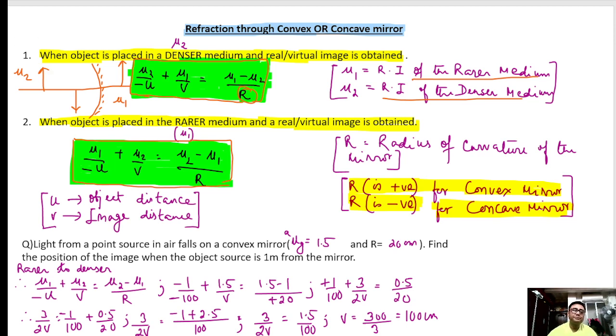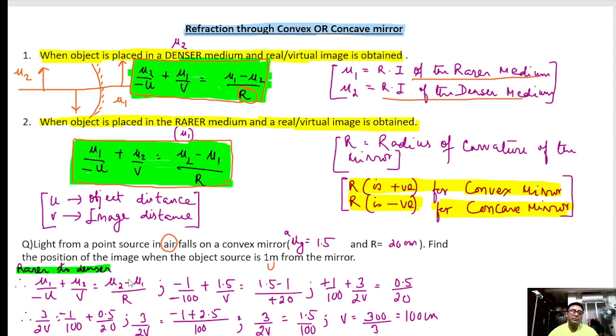So let's see a sum. Light from a point source in air, so the point source is in the rarer medium, falls on a convex mirror, refractive index given, radius of curvature given. Find the position V of the image when the source is 1 meter from the mirror. That means this is U. The light is coming from rarer to denser, so we will choose this formula. As I told you, you have to be very careful in choosing the formula.